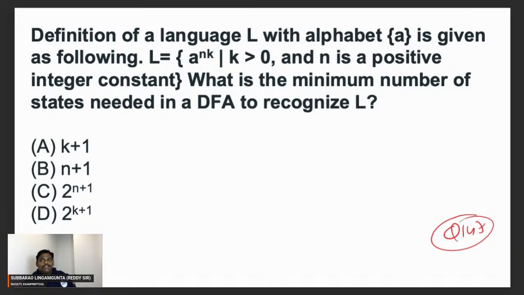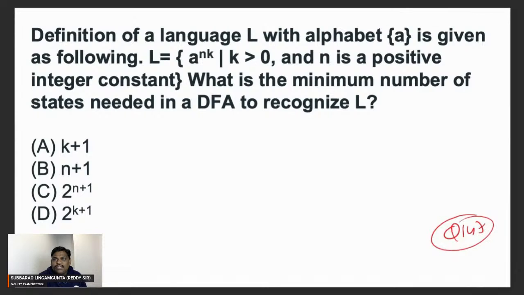So first a, second a, third a, fourth a. 4 a's accepting requires 5 states. The same loop will keep on repeating. After 4, next 8. After 8, next one is 12. Multiples of 4. The answer is going to be 5 states. If you take n value 4, multiples of 4, 5 states. If you take n value 10, multiples of 10, 11 states.